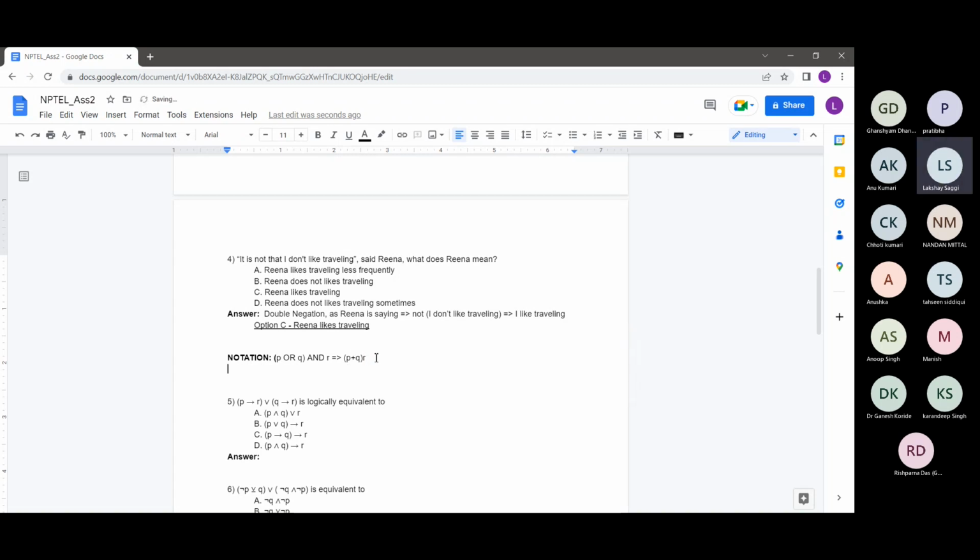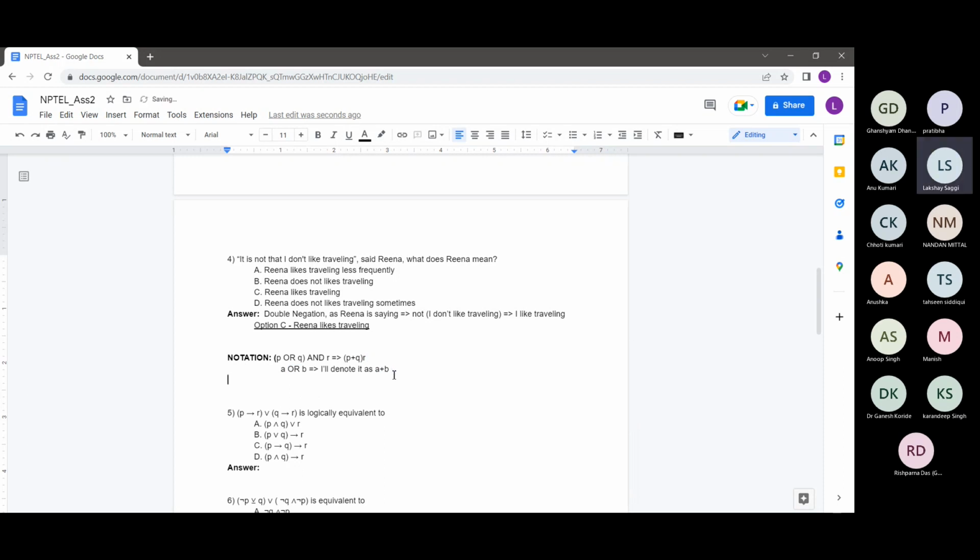Maybe I'll just explain the notation. For a statement like A or B, I'll denote it as A plus B. This A plus B here is not actual numerical addition, since A and B are Boolean statements here. A plus B just means Boolean or.